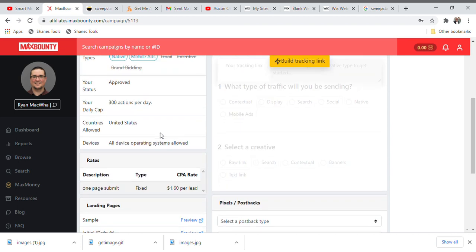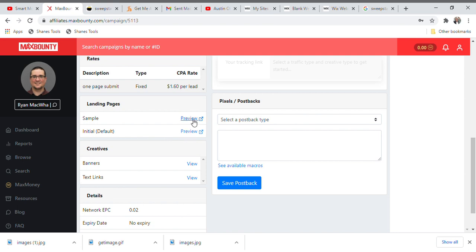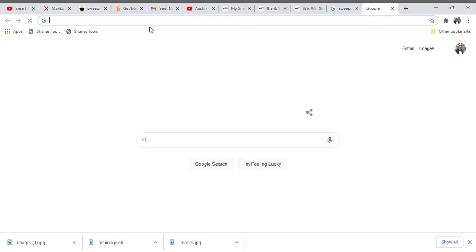Just guys, hold on, so that I can get something that is going to be very cool. So, guys, all you need to do is you are going to look for this sweepstake a day logo, something like that.